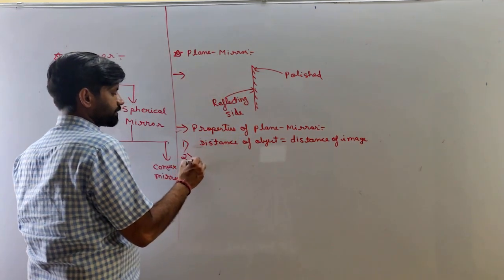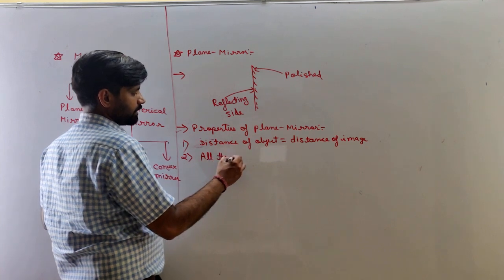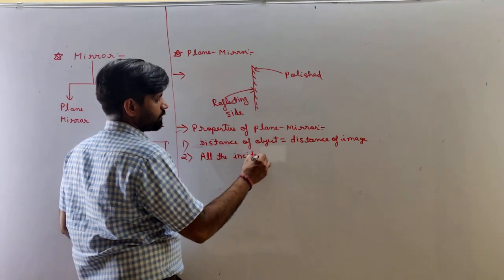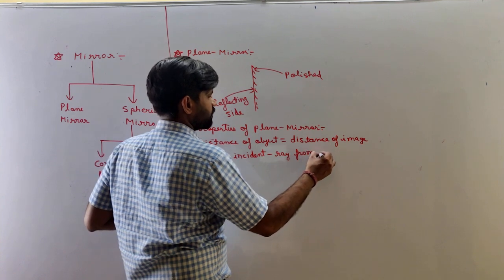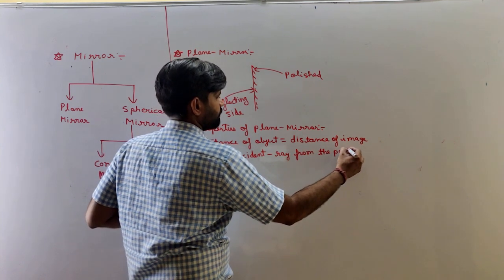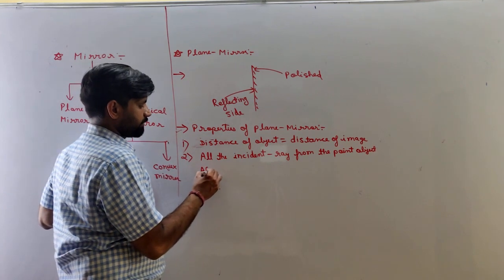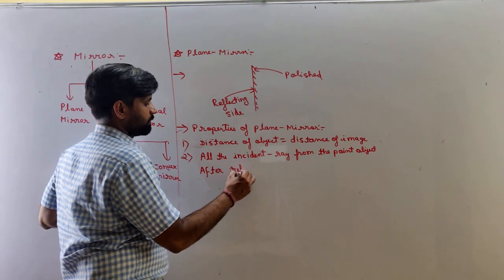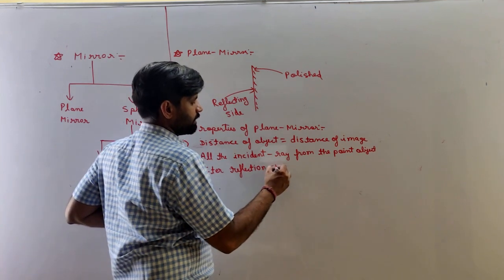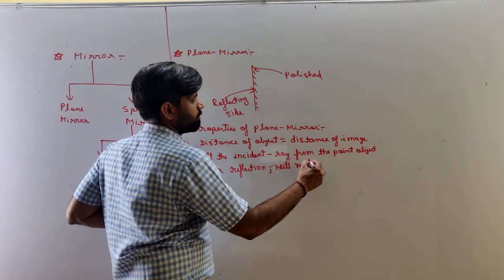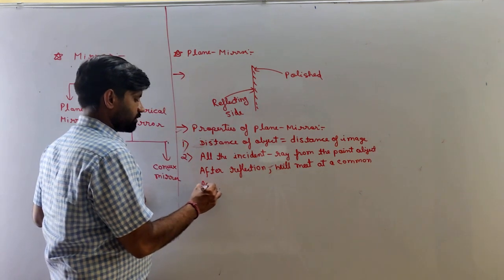Second property is all the incident rays from the point object, after reflection or refraction, will meet at a common point known as the image.